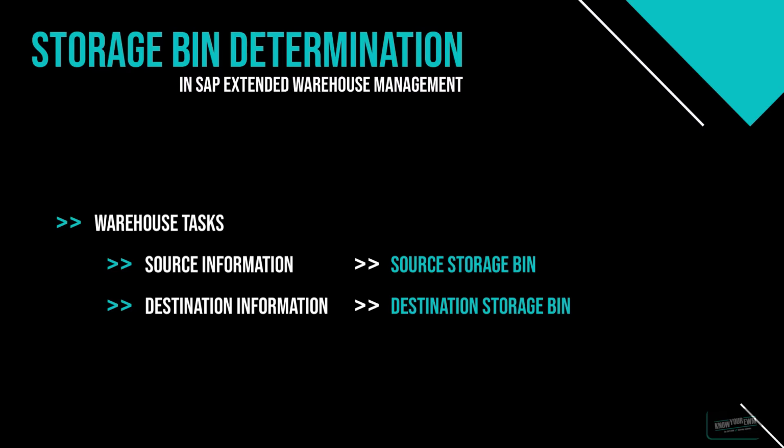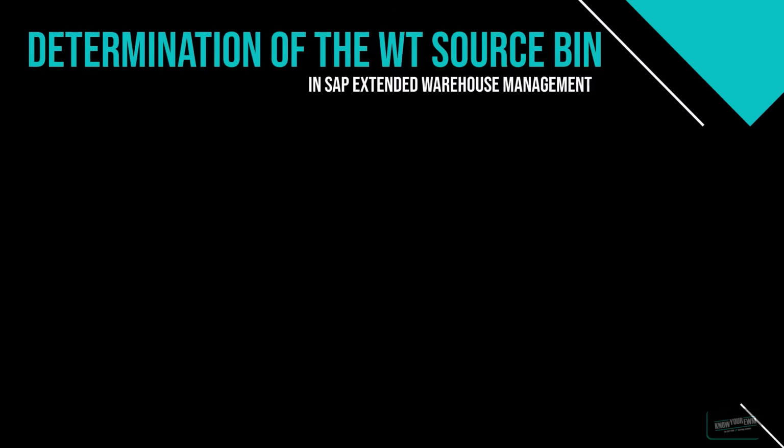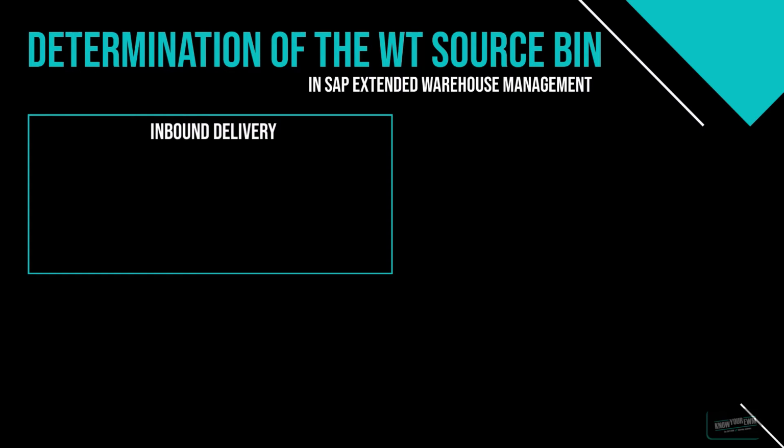Well, and since this part of the course is about the inbound process, we're first going to have a look how the source bin of the EWM warehouse task is determined. The foundation for this scenario is obviously the inbound delivery. And the inbound delivery contains some sort of product. And with that information, like we learned in the chapter about the warehouse process types and how they are determined, this leads us to a specific warehouse process type for the respective delivery item.